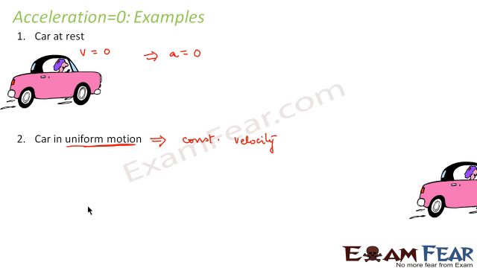Or if you want, we can write it in this way, what we concluded in the previous slide. Acceleration is v final minus v initial divided by the time taken. So if velocity is constant, v final and v initial will be the same, because the initial velocity and the final velocity will remain the same. So this will become 0. So the two scenarios where acceleration is equal to 0 are, one, when the body is at rest, that is when the velocity is 0, and number 2, when the body is moving with constant velocity.